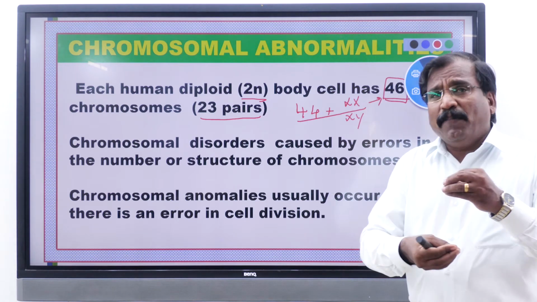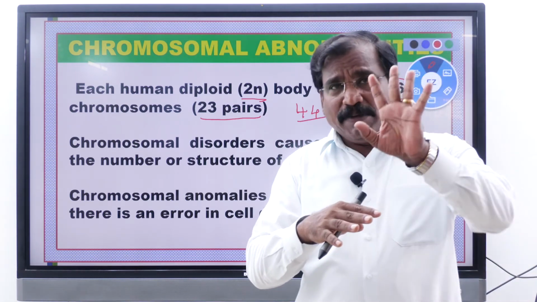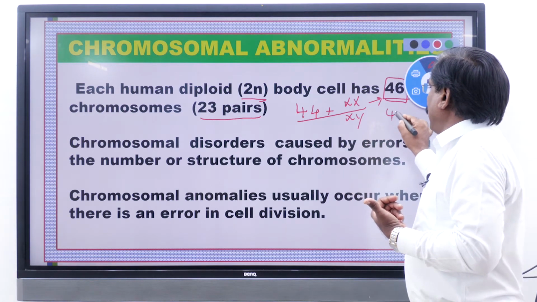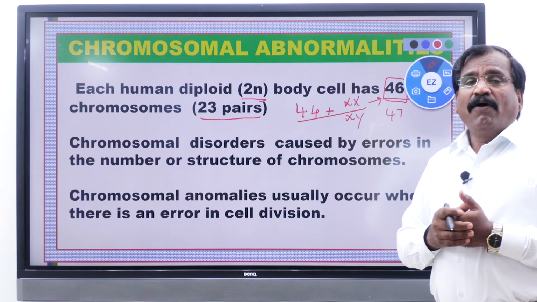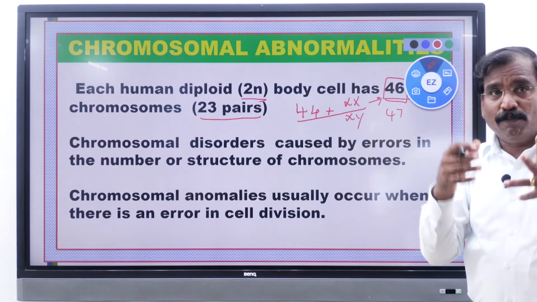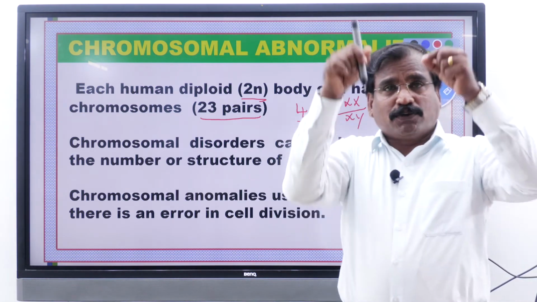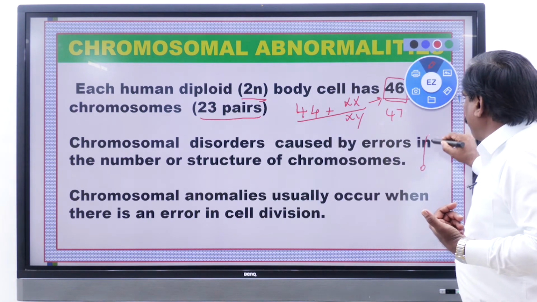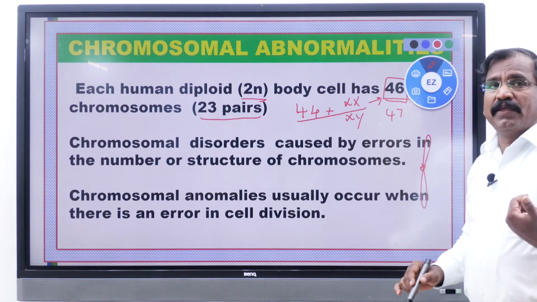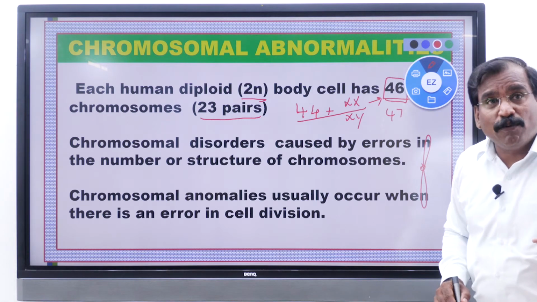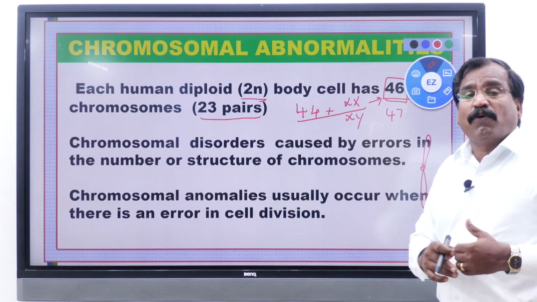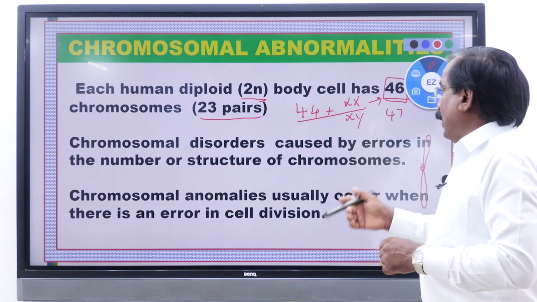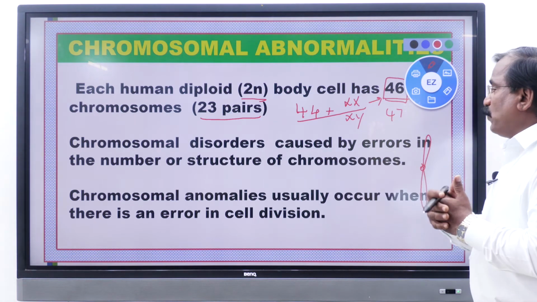Now this number may decrease or increase. Instead of 46 there may be 47, plus 1, or minus 1. An entire chromosome, not a gene, one full X chromosome, Y chromosome, or any one of the autosomes, may increase or decrease.